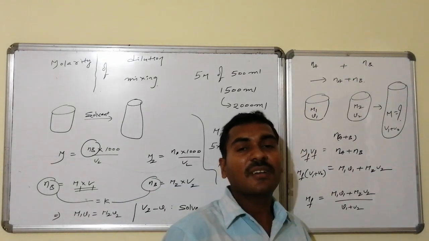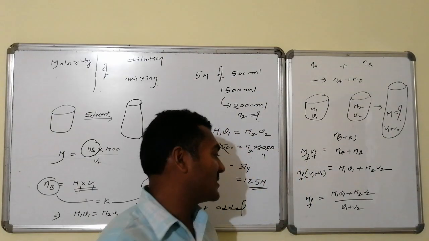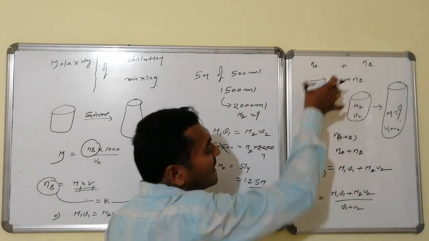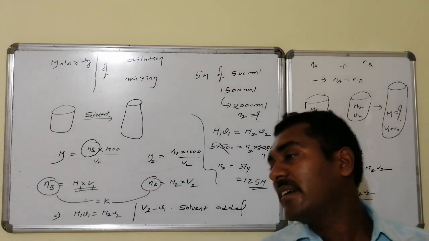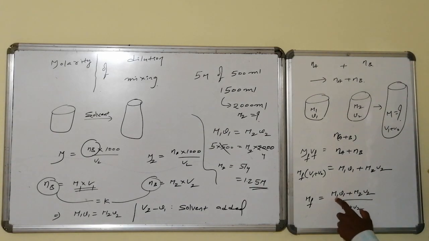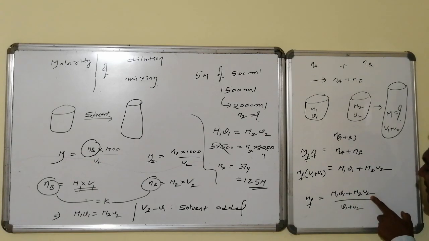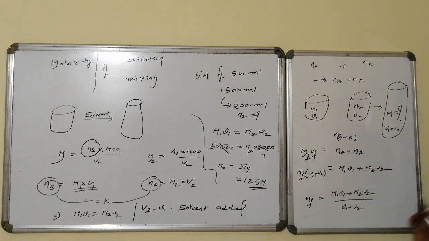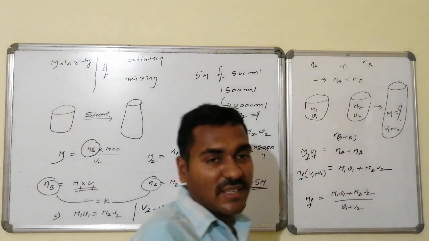But you have to take numerator as well as denominator with the same measurable units. Then only you will get the final molarity of the same type of substances on mixing with one another, having different molarities. M1 is the molarity for the first case, M2 is the molarity for the second case, V1 is the volume for the first case, V2 is the volume for the second case, and the total volume is V1 plus V2. So M final becomes equal to M1 V1 plus M2 V2 divided by V1 plus V2.